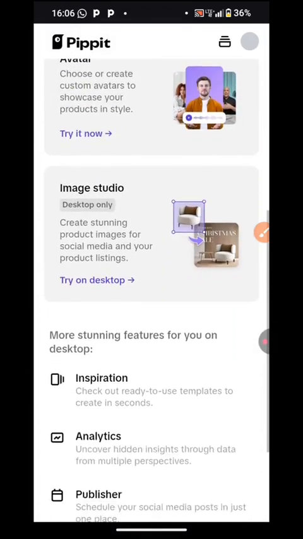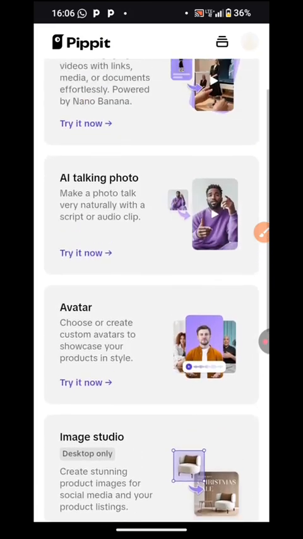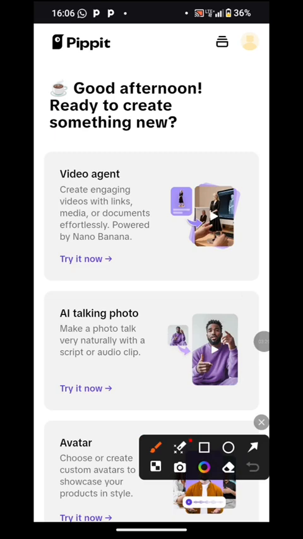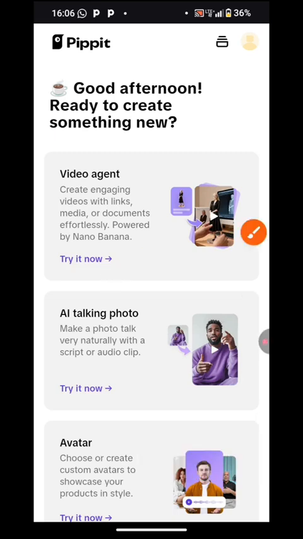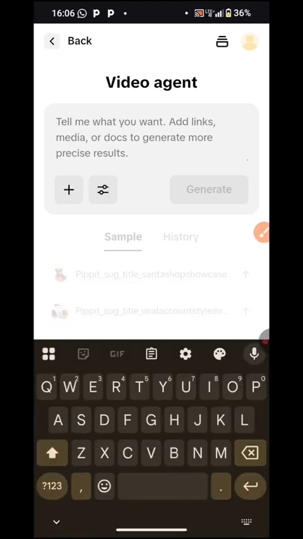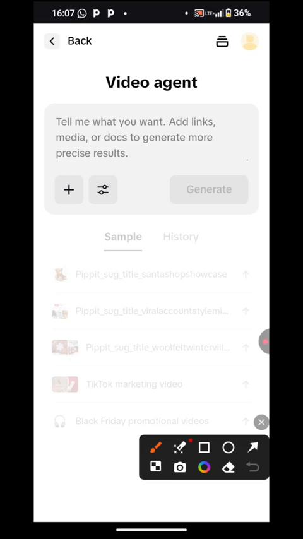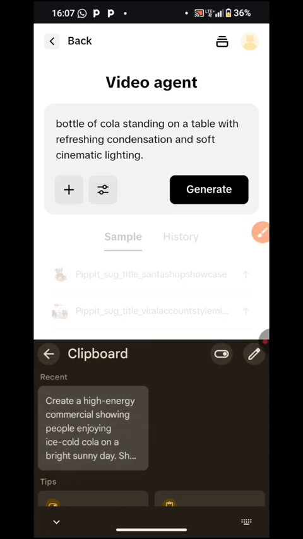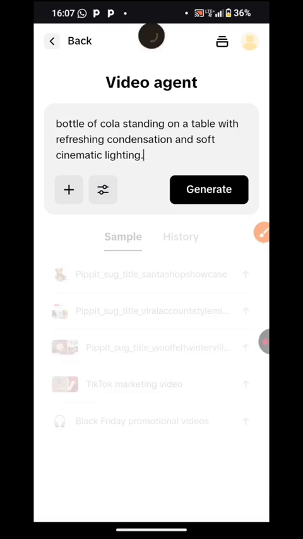Then I click on, you see we have many things here. We have video agents, talking photo, AI avatar. So if you want to do a talking photo that advertises your product, you know what to do there. AI avatar, same thing. Then what we are using is video agent. Select it, and then you can add links, media docs to create more precise results. So you paste in our prompts there that we got from ChatGPT, copy it and place it from our clipboard,